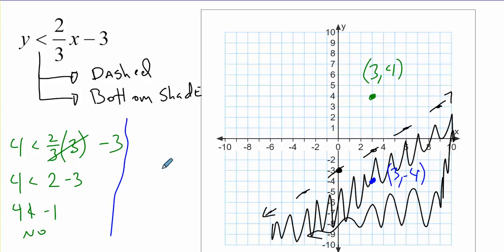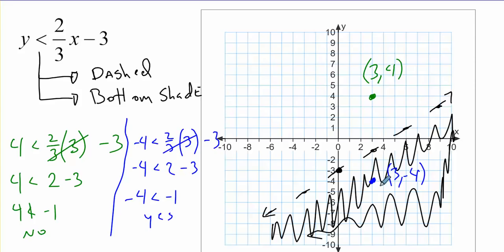So we'll plug in a -4 for y, times 2/3 times 3 minus 3, so -4 is less than, the 3's will simplify out, they become 1, so we have 2 minus 3, and 2 minus 3 is -1 again. So is -4 less than -1? And that's yes, that's true. -4 is less than -1. So that works.